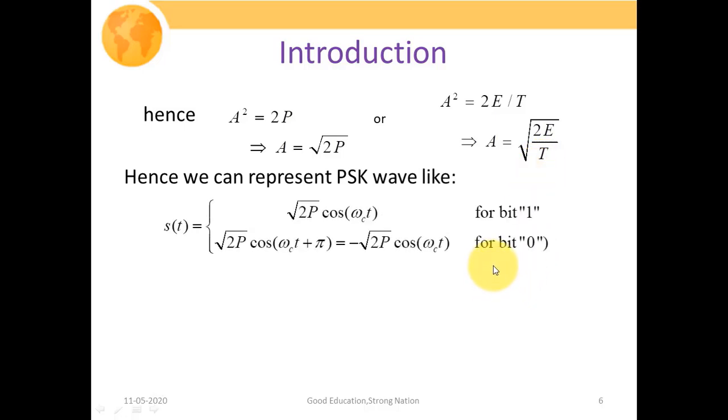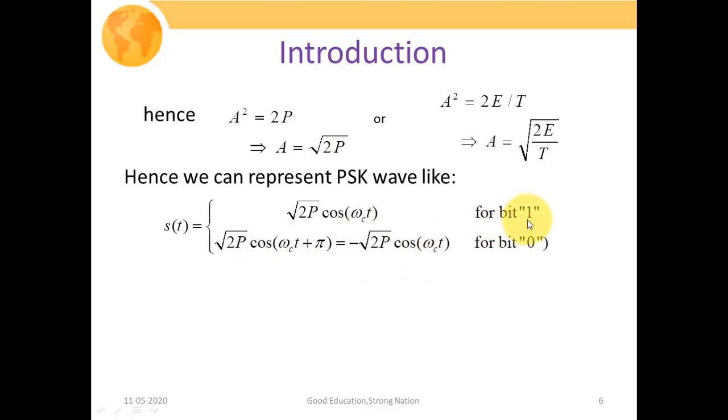So hence we can represent the PSK wave like s(t) is equal to under root of 2P times cos of omega ct. In place of A we have written this under root of 2P for bit 1, and for bit 0 in place of A we have again written this under root of 2P, so that turns out to be minus under root 2P cos of omega ct.